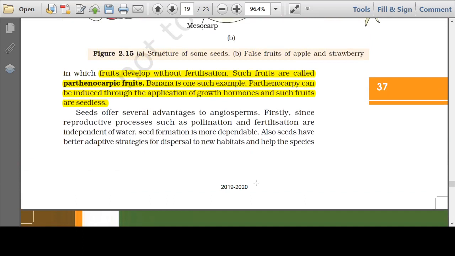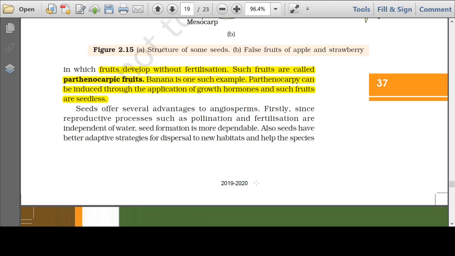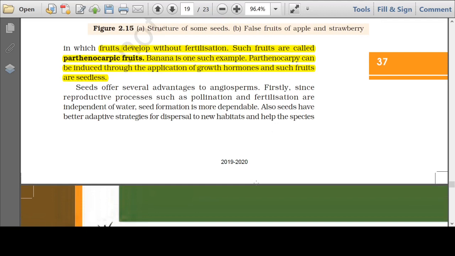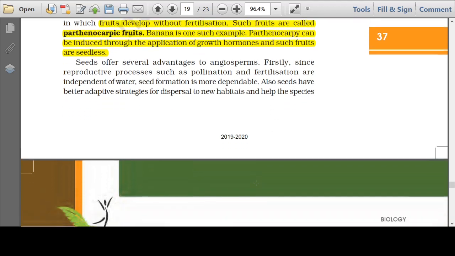Like banana, I hope in the market you will find bananas of two kinds, one having seeds and the other having no seeds. The one having no seeds are the parthenocarpic bananas. You find grapes, some grapes have seeds, some grapes don't have seeds. The seedless fruits are actually parthenocarpic in nature. So parthenocarpic fruits are seedless.